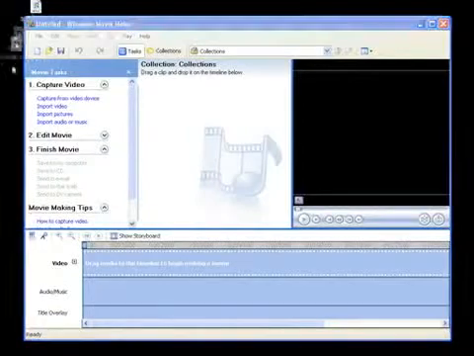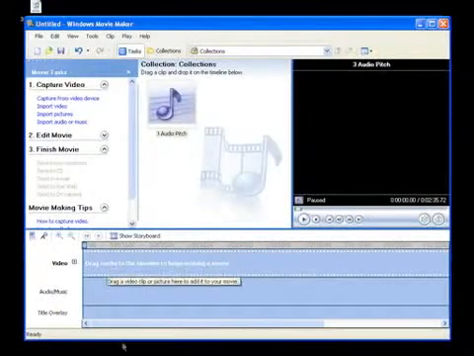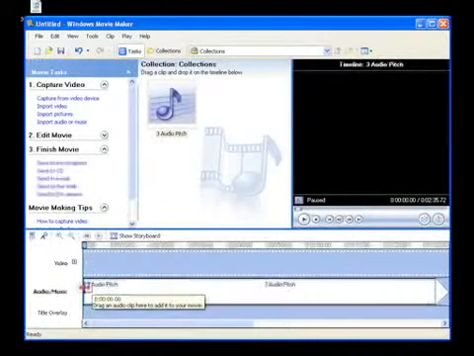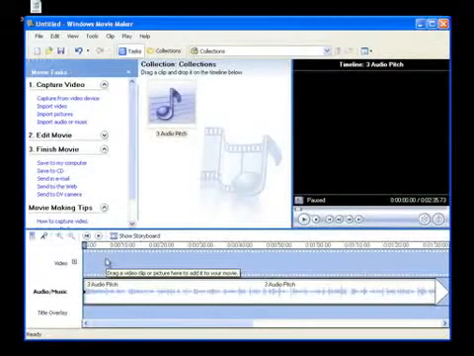Inside of Movie Maker, I will just drag and drop the audio file in there. It adds to my collection, so now I need to put it into my timeline. I can play inside of Movie Maker, and this works for a lot of applications where you play and pause a lot. Instead of constantly pushing the play button and then pause, I can use the space bar on my keyboard to play and pause. So I'll do that quite a bit through this demonstration.